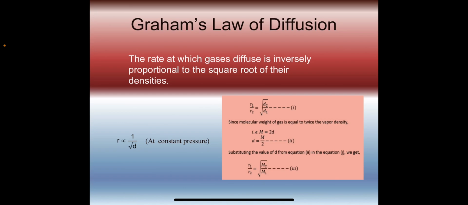So if the two gases diffuse under different pressures, say P1 and P2, then the rate of diffusion varies directly with pressure. In other words, the greater the pressure, the greater is the rate of diffusion.